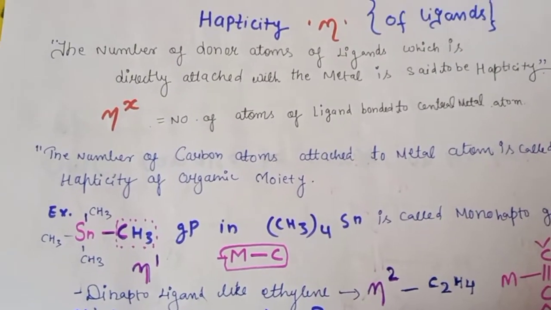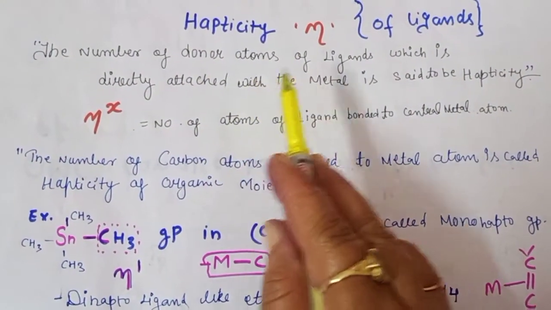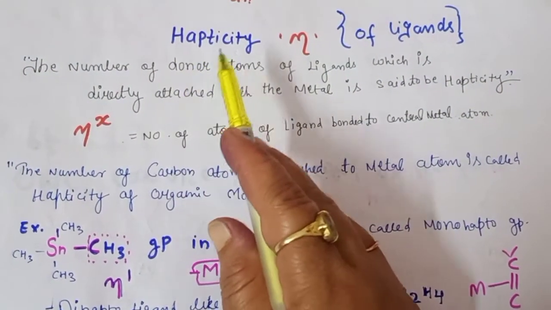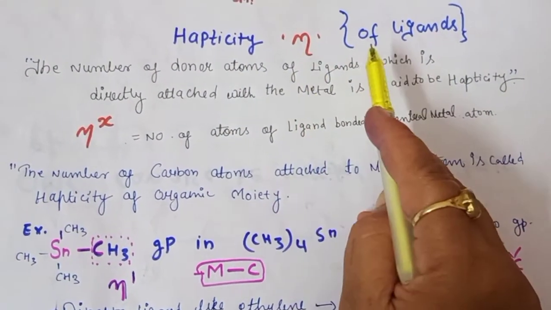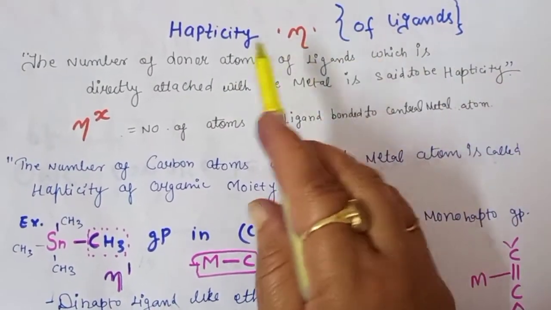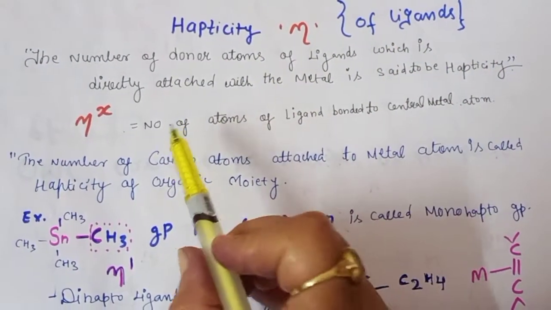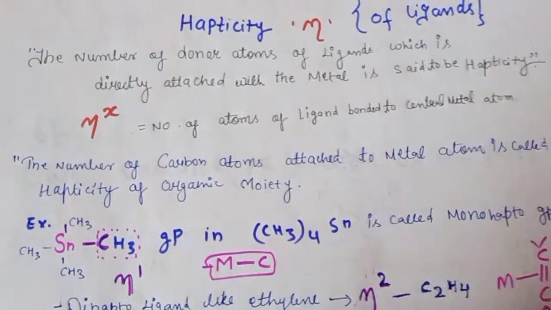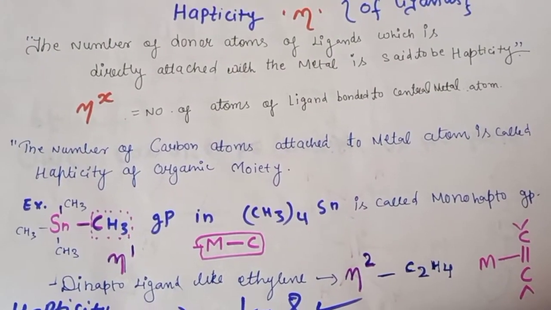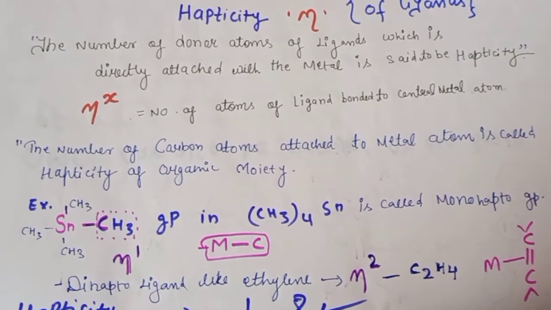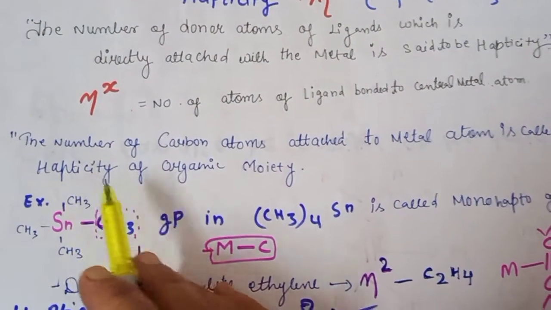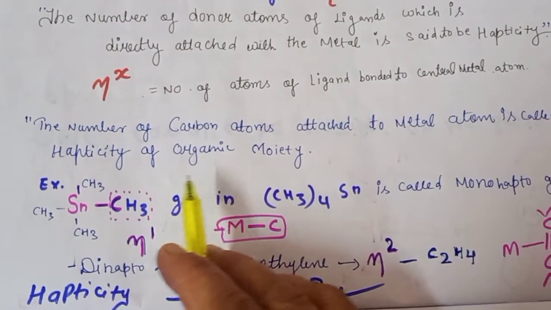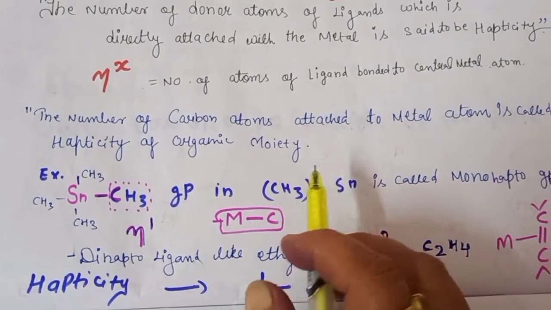So we can say that the number of the atoms of the ligands which is directly attached with the metal is said to be hapticity, and we represent it by the symbol eta. As we are talking about the ligand, it is the hapticity of the ligands, and we represent it as eta to the power x, where x is the number of the atoms of the ligands which are bonded to the central metal atom. In some textbooks they define it as the number of carbon atoms attached to the metal atom is called the hapticity of the organic moiety. So let us see one example.